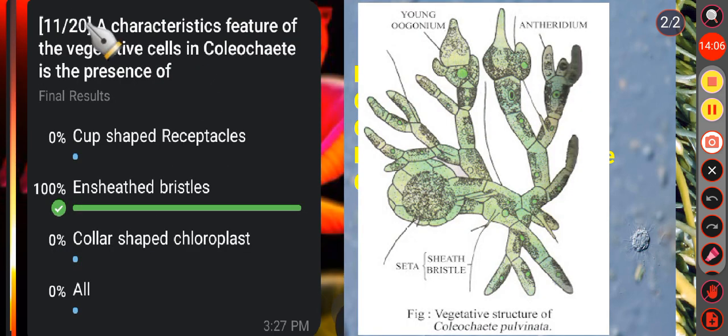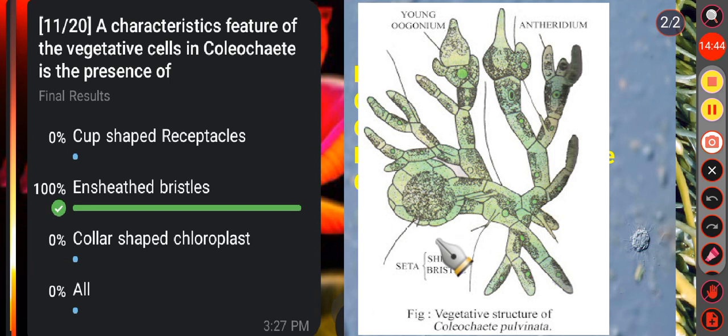Then question number 11. A characteristic feature of the vegetative cells in Coleochaete is the presence of option A, cup-shaped receptacles. Option B, N-shaped bristles. Option C, collar-shaped chloroplast. Option D, all. Here the correct answer is option B. When we see the cell structure of Coleochaete, the characteristic feature of the vegetative cell is the presence of N-shaped bristle. Okay. Certain cells in all the thalli bear a single bristle.